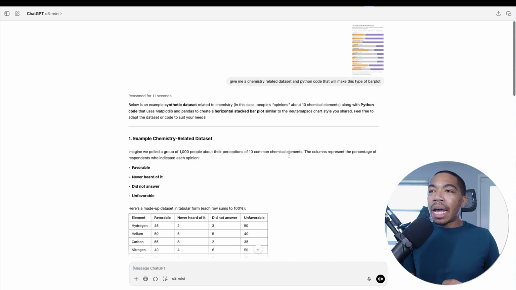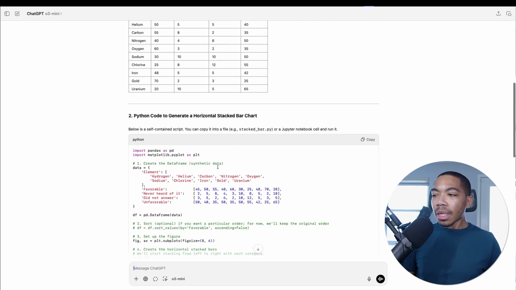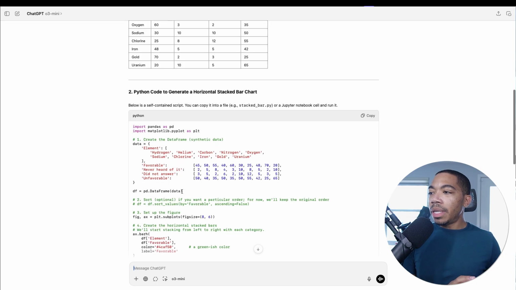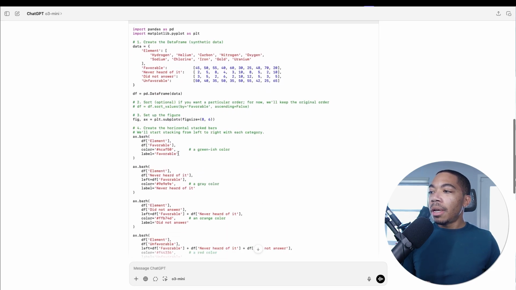Notwithstanding, I also asked it to just give me some code that will allow me to recreate this particular bar plot as well to see what it would do. So we see at the beginning of this Python script, here we have our data set where we have each element, hydrogen, helium, carbon through uranium, and then the favorable, never heard of it, did not answer, and unfavorable score for each of these elements.